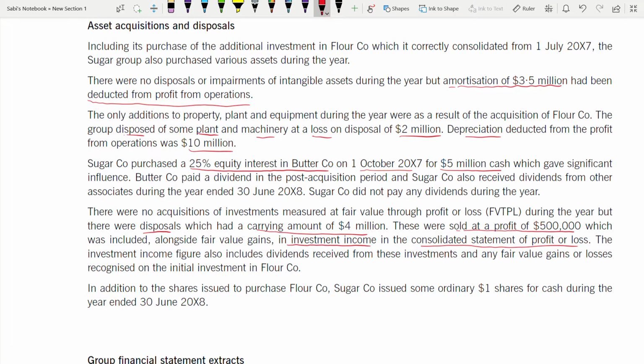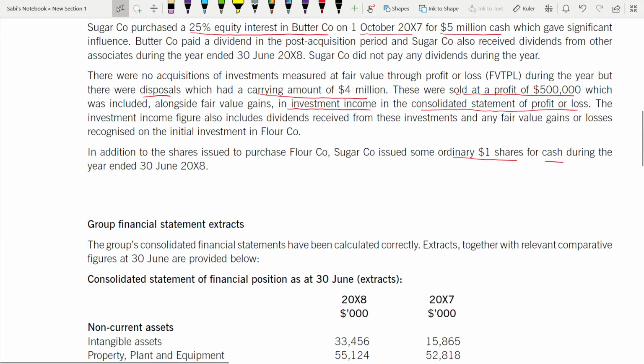In addition to the shares issued to purchase, Sugar also issued ordinary shares for cash during the year ended 30th June 2008. They are giving all these figures for you to do the cash flow for investing, operating and financing.